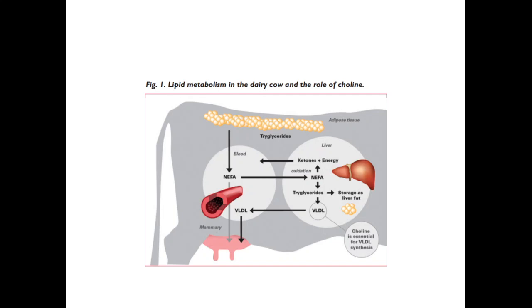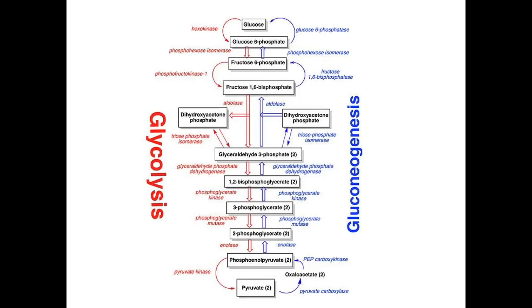So here is the triglyceride in adipose tissue. The cow has a lot of adipose tissue. Now it is entering the blood and getting converted into non-esterified fatty acid. This non-esterified fatty acid can come out in the milk. It can also be converted into ketones, and very low density lipoprotein can be formed from NEFA, then triglyceride, and some is stored as fat. So these are some of the lipid-related biochemical activities going on in the cow.